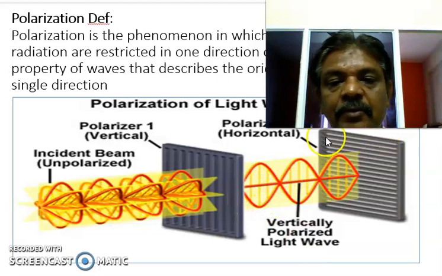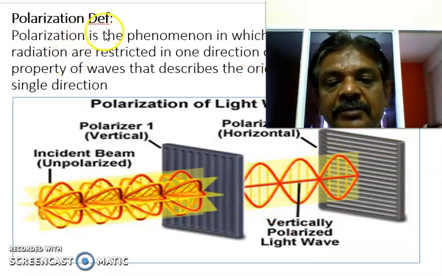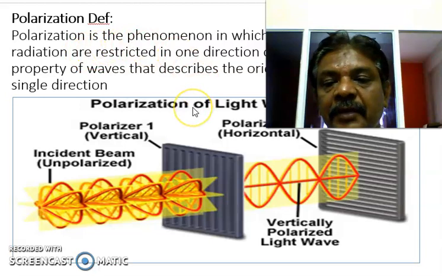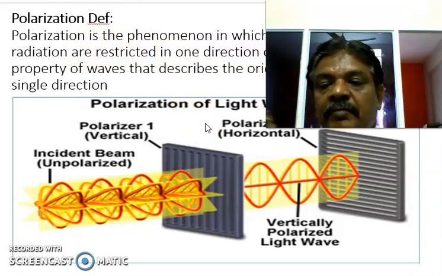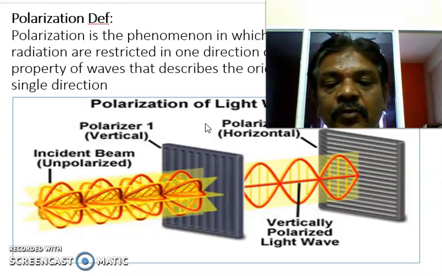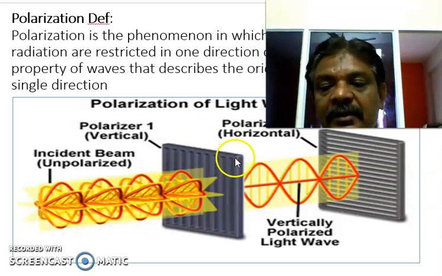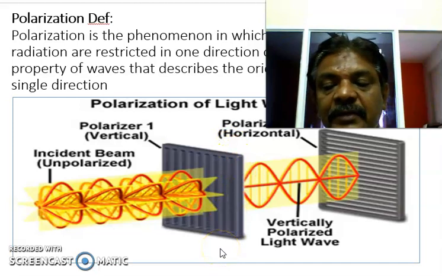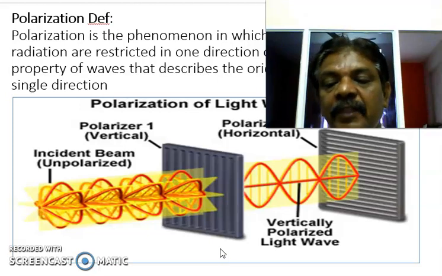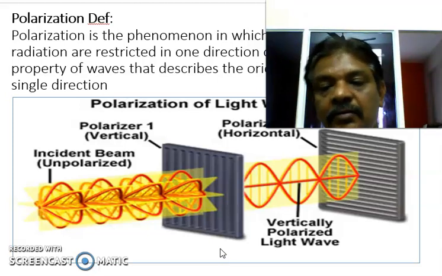Now let us see what polarization is. Polarization is the phenomenon in which the light wave has only one directional radiation. What is meant by one directional radiation? It means the normal light produced from the source has two types of vibrations, vertical vibration and horizontal vibration.